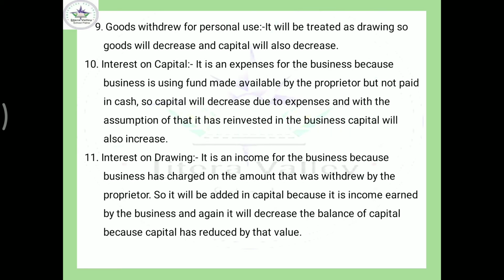Now come to the next. Goods withdrawn by proprietor for personal use, or withdrawal of goods for personal use. See, one thumb rule: anything withdrawn from business for personal use should be treated as drawing, and the impact is as we have done earlier. So here goods have actually been withdrawn from the business. What is the impact? Goods have been withdrawn here, so goods will reduce and capital as a drawing will also reduce.